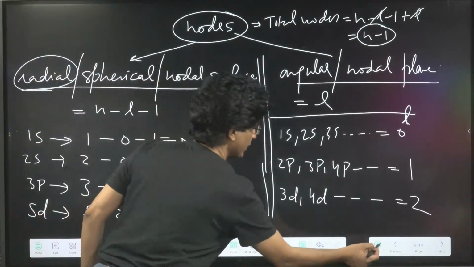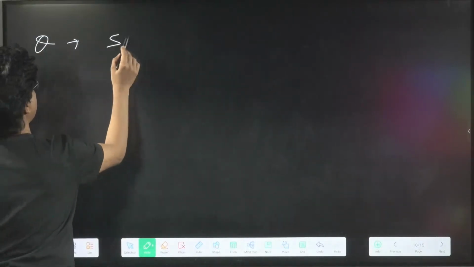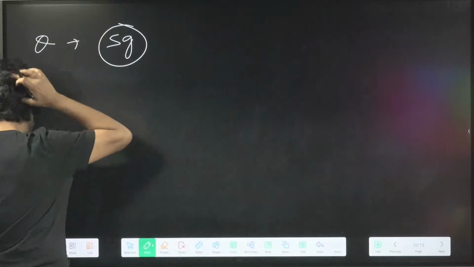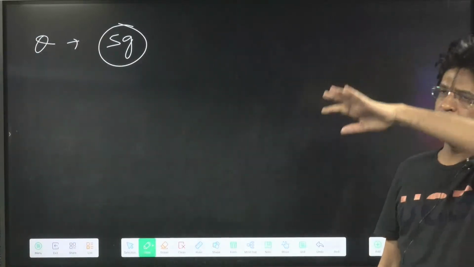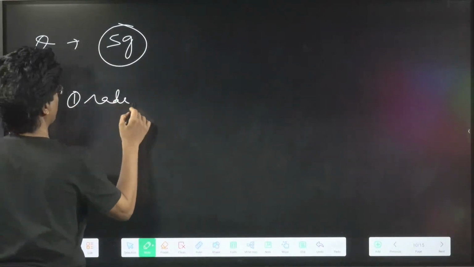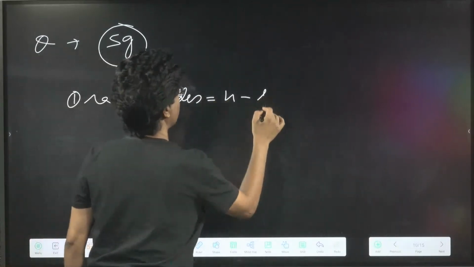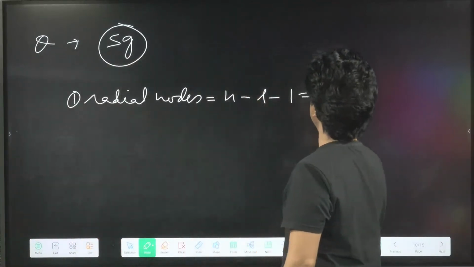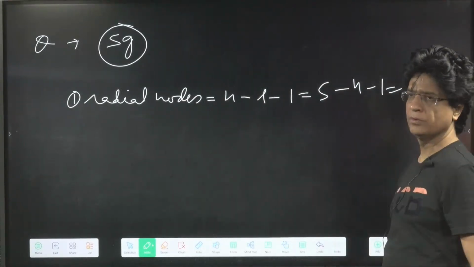Now I'm asking a question. In the 5g subshell, or 5g orbital, tell me the number of radial nodes. It will be equal to n minus L minus 1. N is 5, L value is 4, so 5 minus 4 minus 1 equals 0. Good.